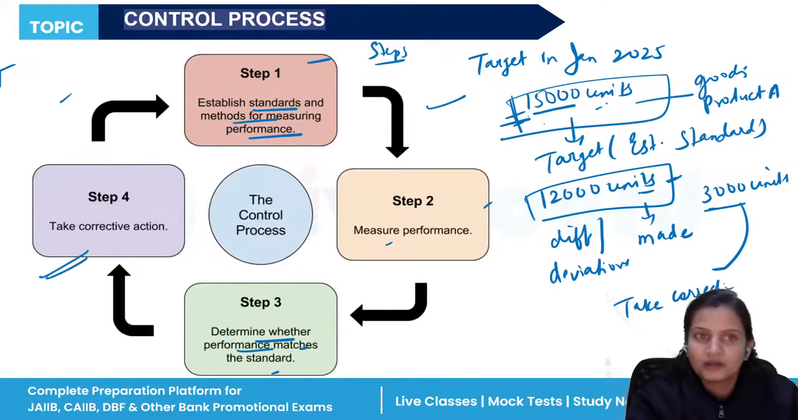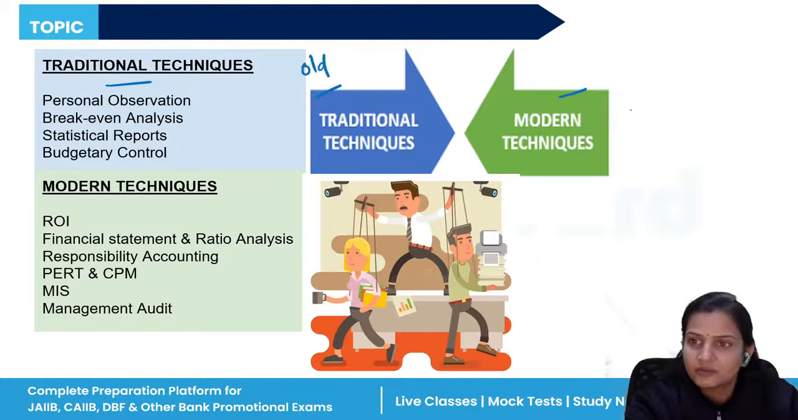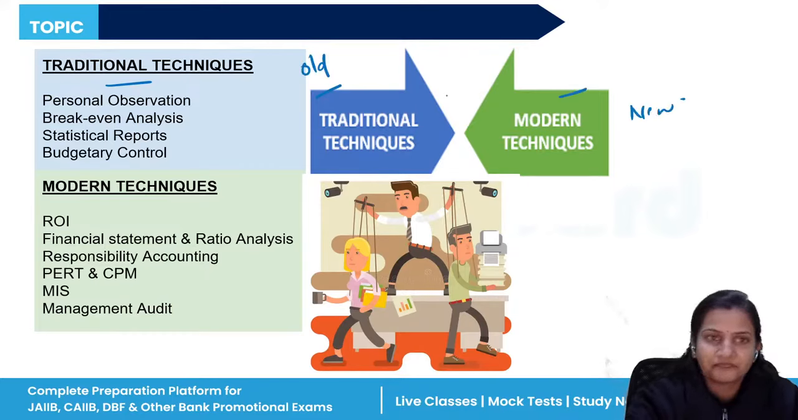So this was all about the controlling process. Now, we have two techniques for the control method. For controlling, we have two techniques. One is traditional, the other is modern. Traditional means the old technique and modern means the new technique. In traditional, we have four further techniques.